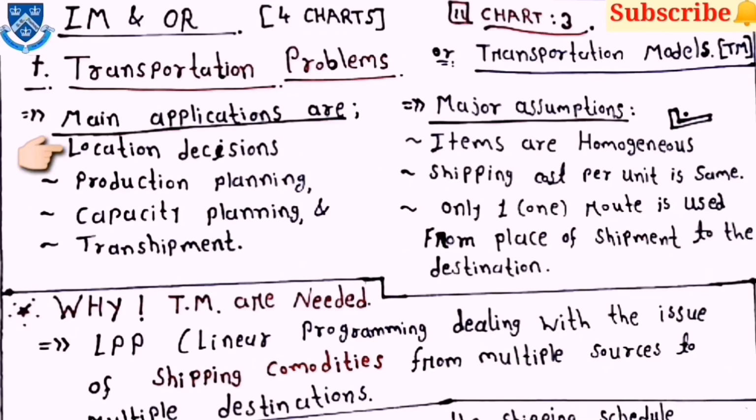Then, the main applications of the transportation models are location decisions, production planning, capacity planning and transshipment. Then there are major assumptions which are taken in the transportation models. First one is items are homogeneous. Second one is shipping cost per unit is the same. Third one is only one route from the place of shipment to the destination.